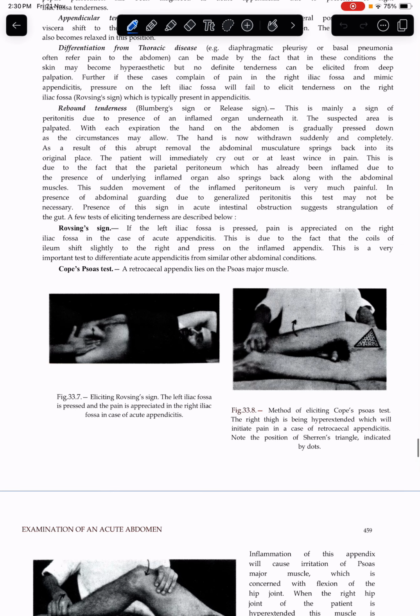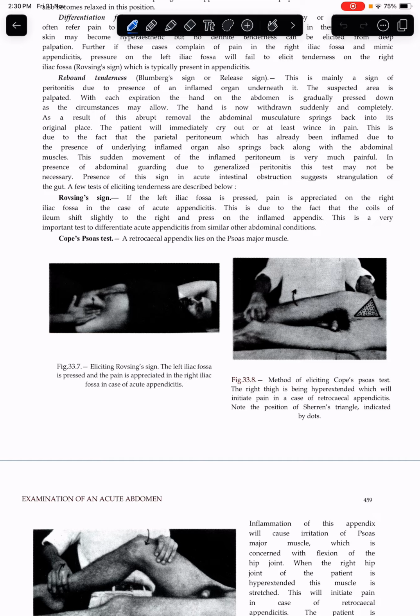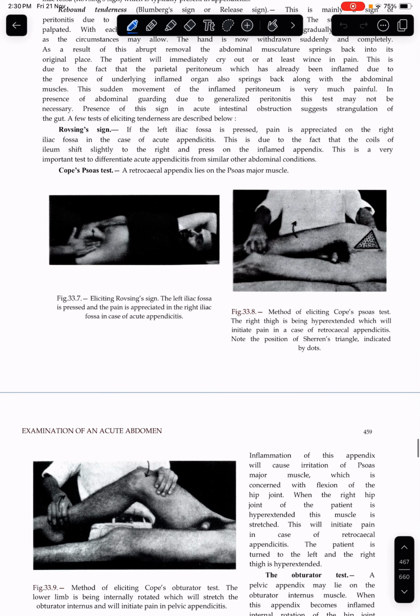Rovsing sign. If the left iliac fossa is pressed, the pain is appreciated in the right iliac fossa in the case of acute appendicitis. This is due to the fact that coils of the ileum shift slightly to the right and press on the inflamed appendix. This is a very important test to differentiate acute appendicitis from other abdominal conditions.